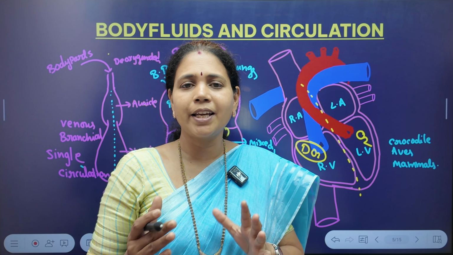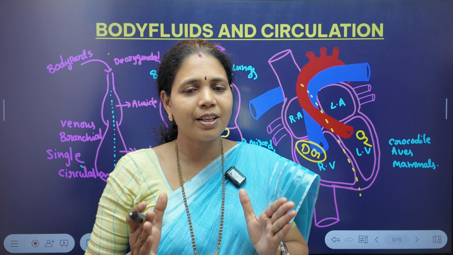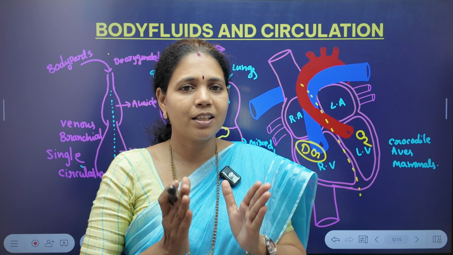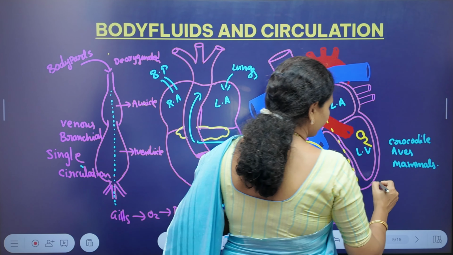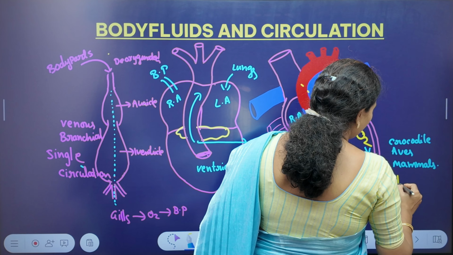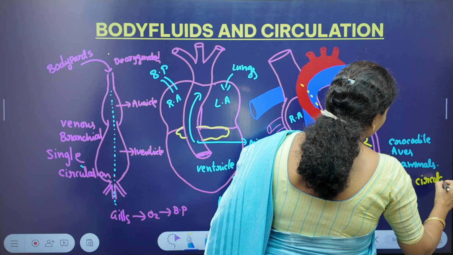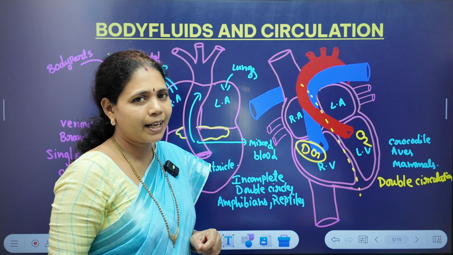As it maintains deoxygenated and oxygenated blood separately and these two bloods never mix, such a circulation is called double circulation. A complete double circulation is seen in these groups: crocodiles, birds and mammals.